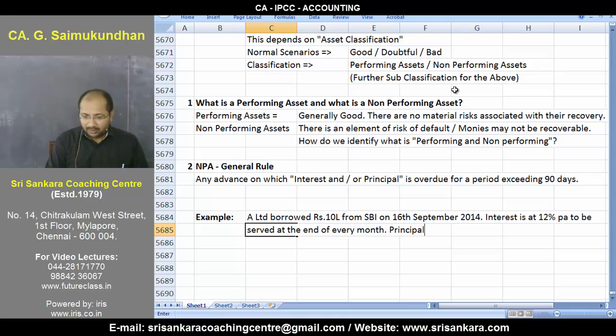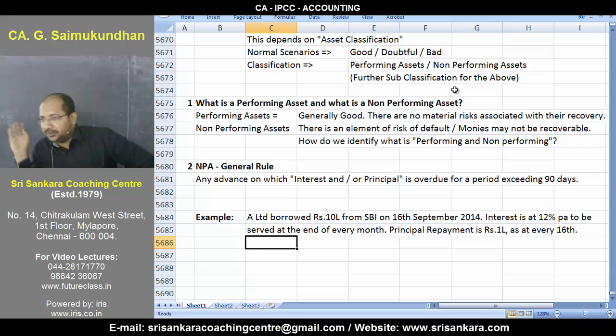And the principal repayment is rupees 1 lakh every 16th. This is a very simple scenario that I am giving you. Every 16th you are required to pay 1 lakh, 1 lakh, 1 lakh, 1 lakh. Interest should be paid at the end of every month, which implies that for 16th September when you borrow, on 30th September you should be paying interest for that month. That is what the whole idea is about.